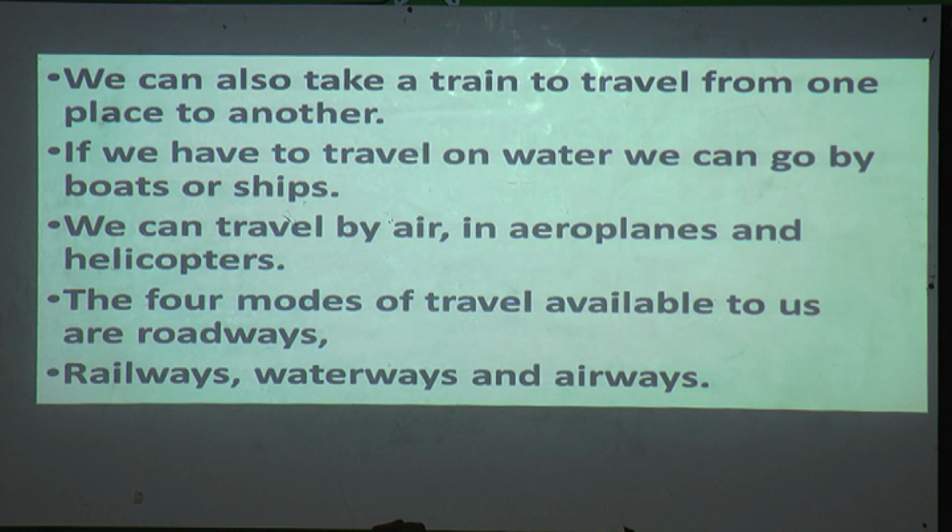If we want to travel by air, what can you use? Aeroplanes and helicopters. So the 4 modes of travel available to us are roadways, railways, waterways and airways.